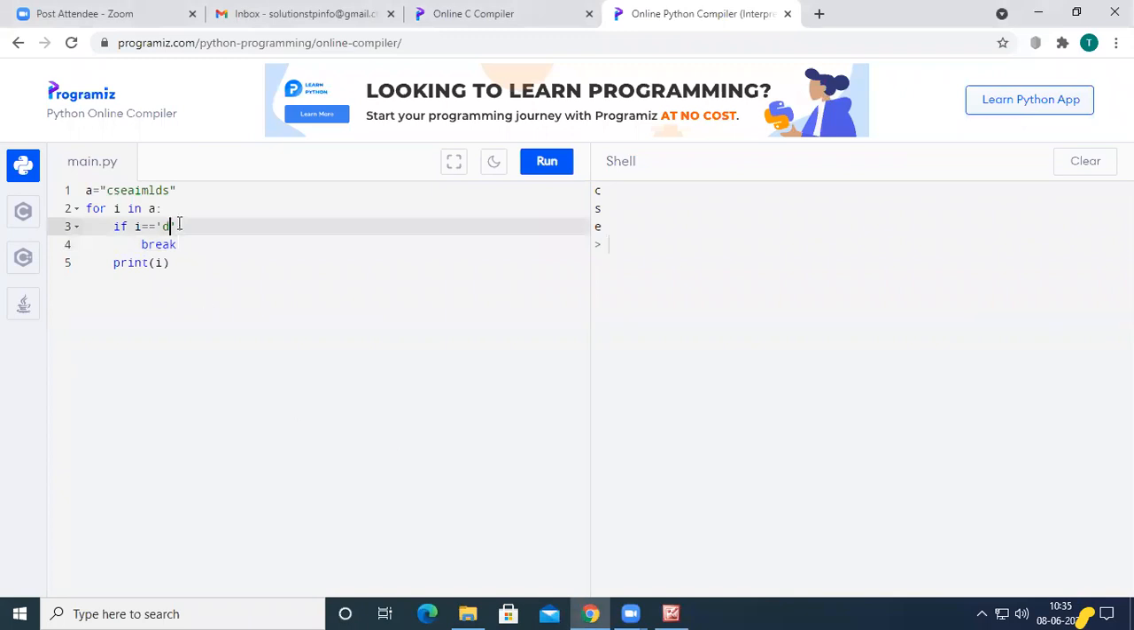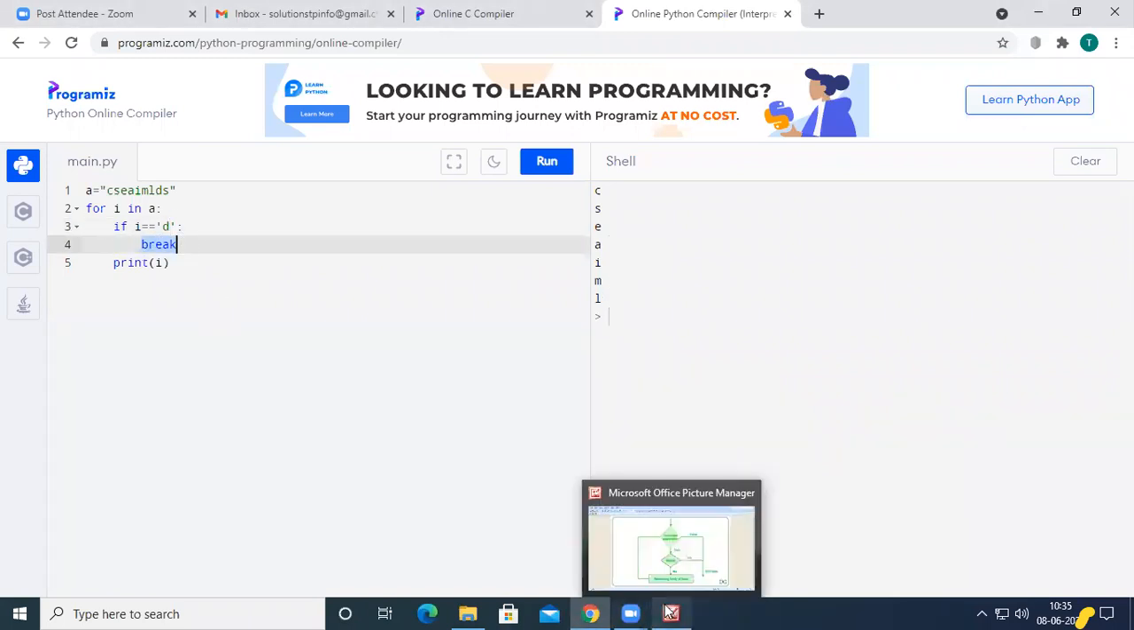So here CSC will be printed, AIML will be printed, and then we found D as the last but one character in the given string. So up to AIML will be printed. So CSC, AIML. So this is the behavior of the break statement. It will just terminate the loop. Okay, it will just terminate the loop.